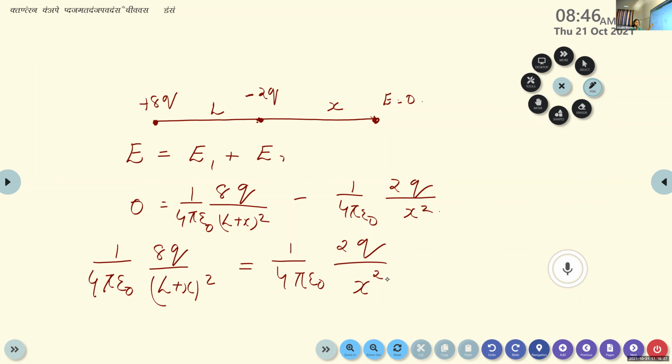We take the negative term onto the RHS, so it becomes 1 by 4 pi epsilon 0, 8q divided by L plus x the whole square is equal to 1 by 4 pi epsilon 0, 2q by x square. Now we can cancel the common terms. So it becomes 8 by L plus x square is equal to 2 by x square.